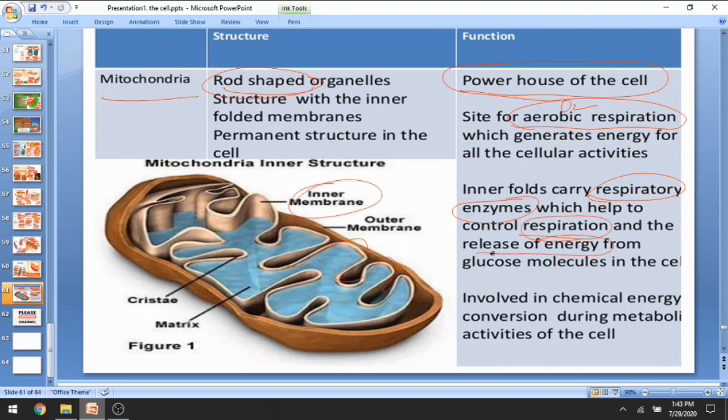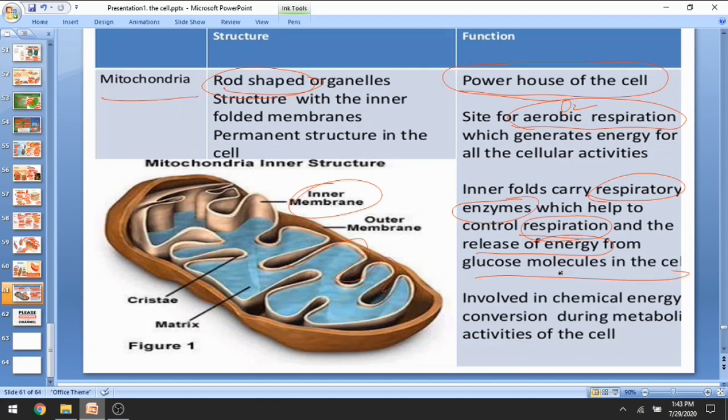The respiratory enzymes catalyze the respiration reaction and release energy in the form of ATP from glucose molecules in the cell, and it is involved in chemical energy conversion during metabolic activities of all cells.